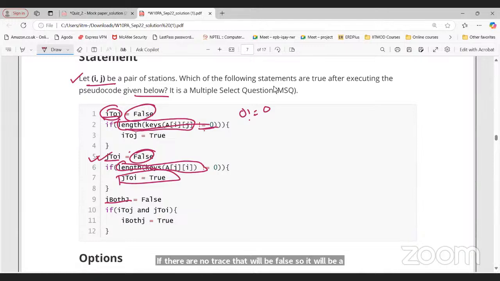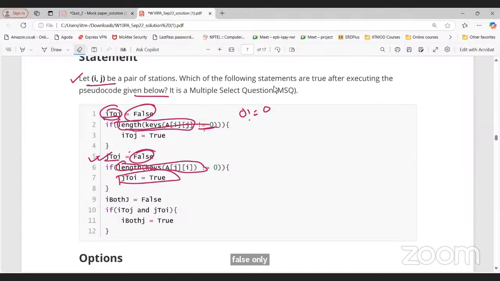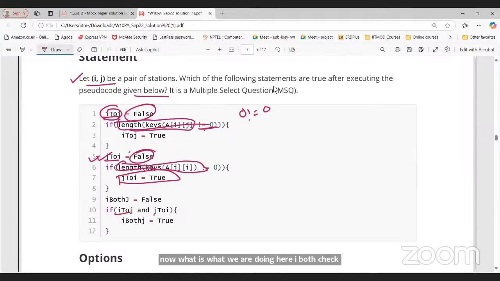Now what we are doing here? I both j equals to false, and here i to j and j to i. It means we have a train from i to j as well as j to i. I have a train from Delhi to Mumbai and Mumbai to Delhi as well. Then in that scenario, I will say i both j equals to true. It need not be the same train; any train. We are not comparing the train number here. We are simply checking whether a train exists or not, right?